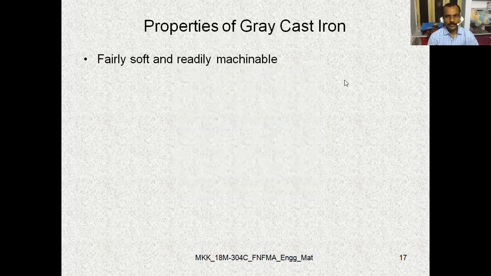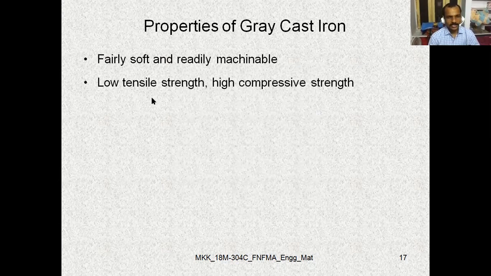Coming to the properties of gray cast iron. It is fairly soft and readily machinable. Coming to the GI or gray cast iron, it is GCI, gray CI. It is fairly soft and readily machinable, suitable for machining processes. Next, it has a low tensile strength and high compressive strength. The compressive strength is more and tensile strength is less.